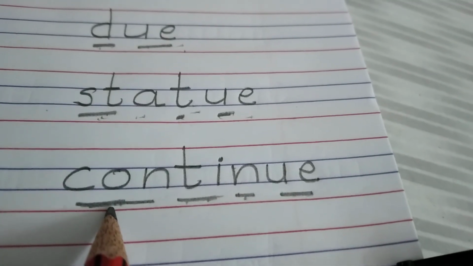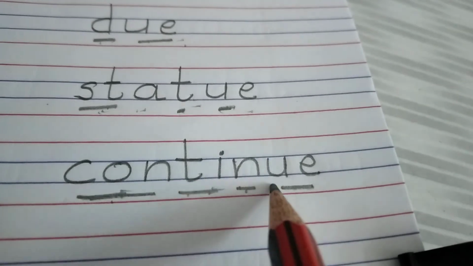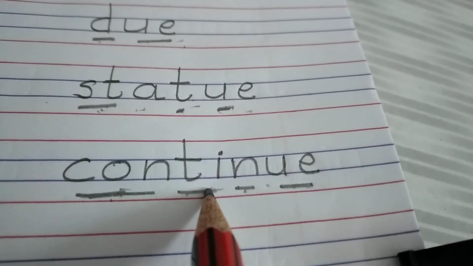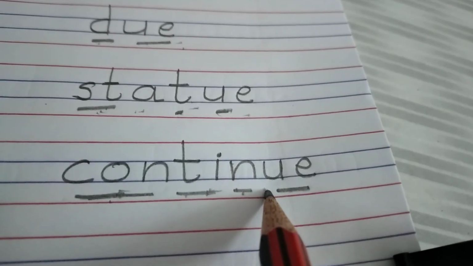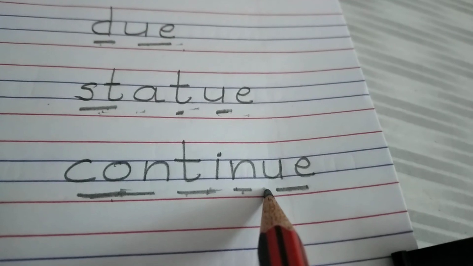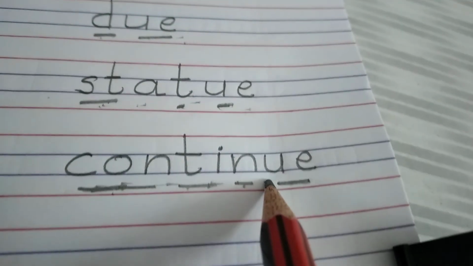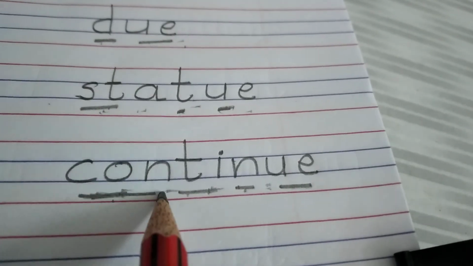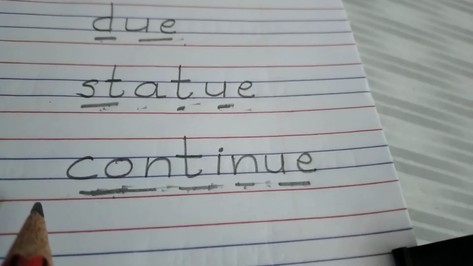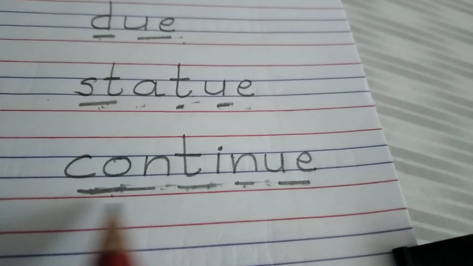So, the word is continue. Just you have to pay attention. The word is continue.